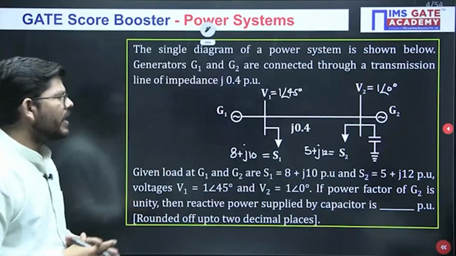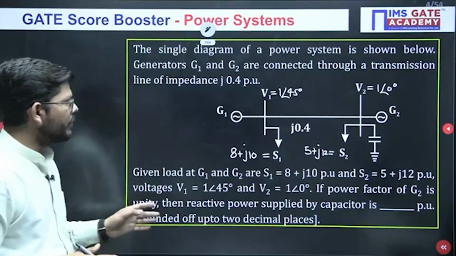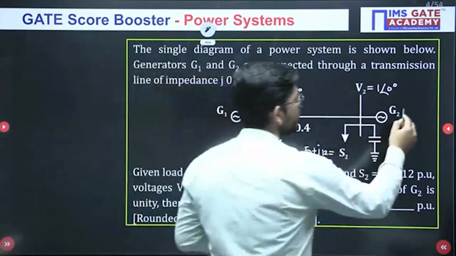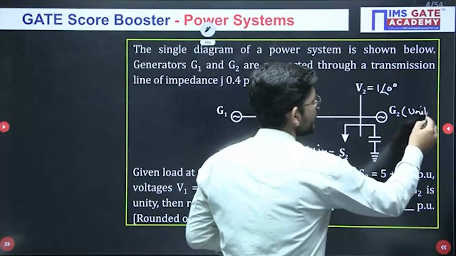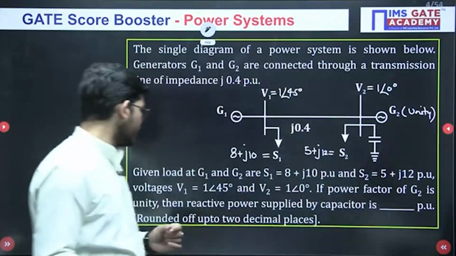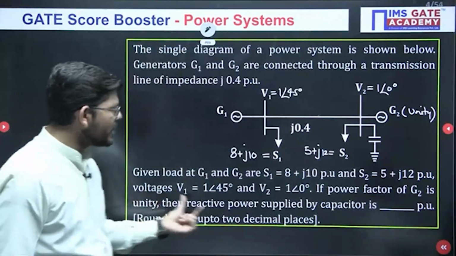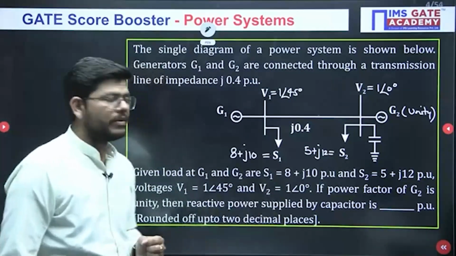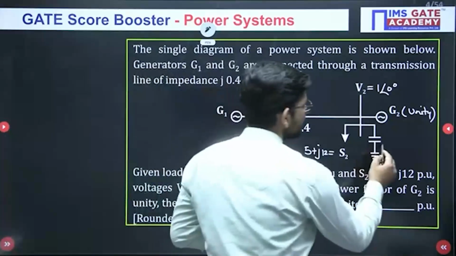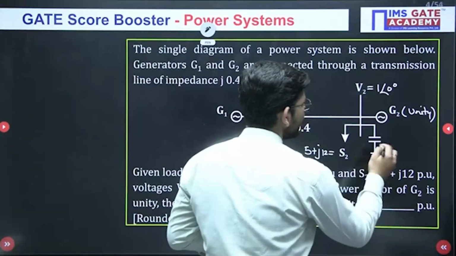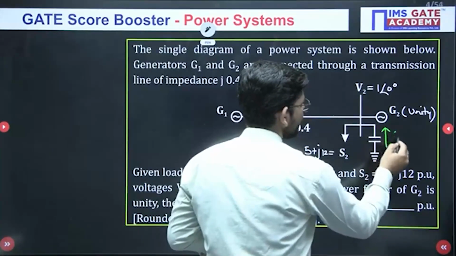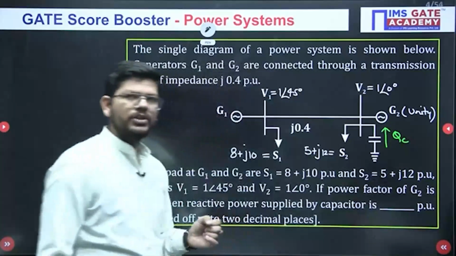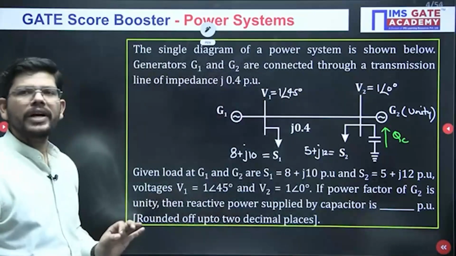If the power factor of G2 is unity, so G2 has a power factor of unity. Okay, G2 is operating at unity power factor, then the reactive power supplied by the capacitor will be what? So this is the capacitor installed here. What reactive power is it supplying? Let me call this QC. So this is what we have to calculate here.